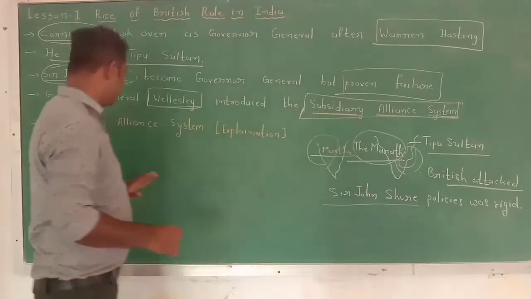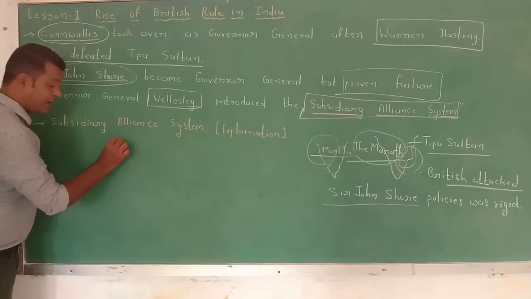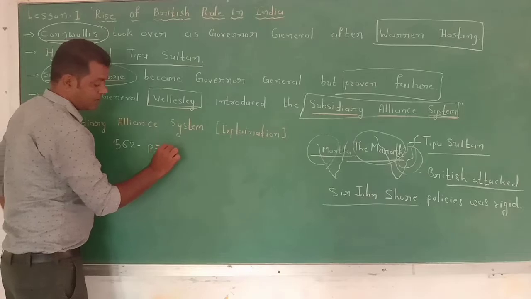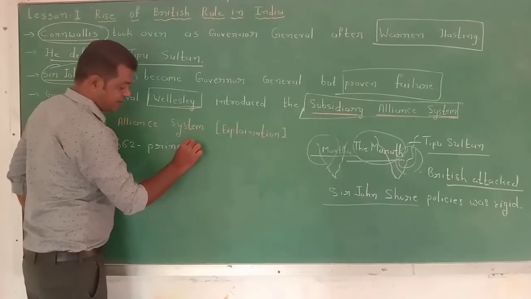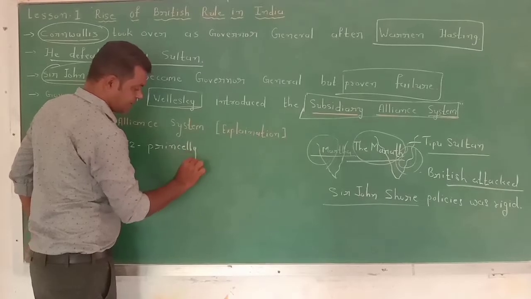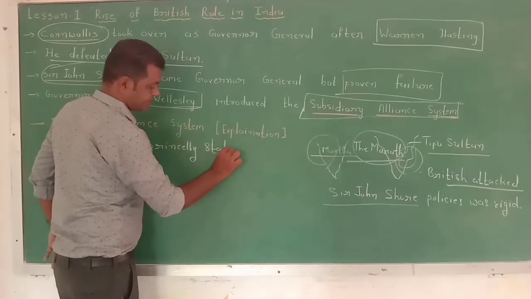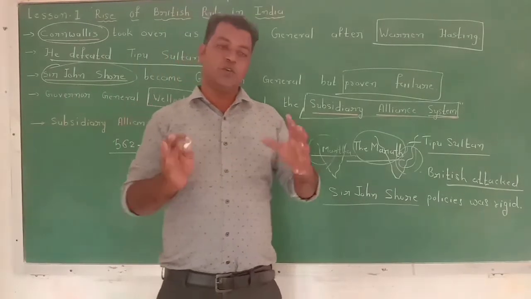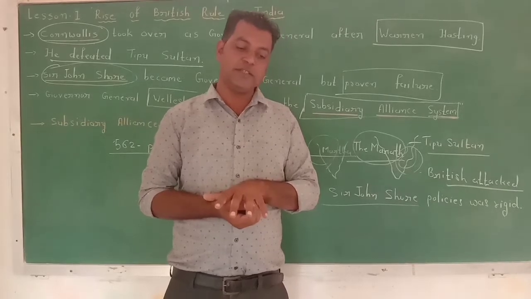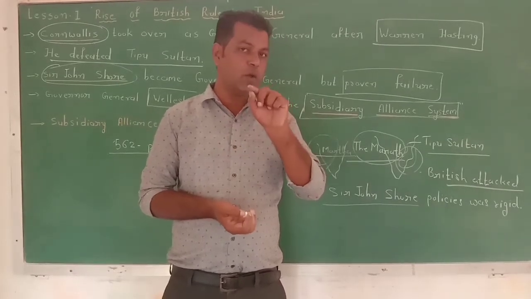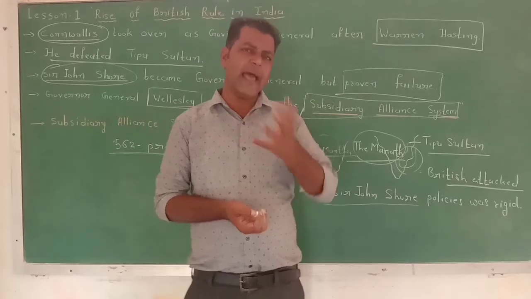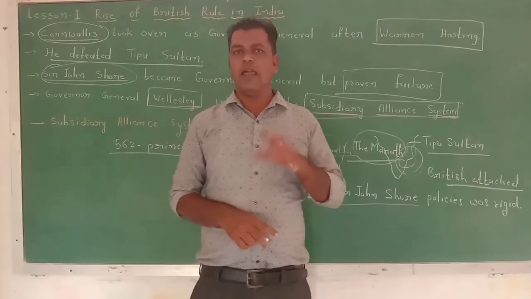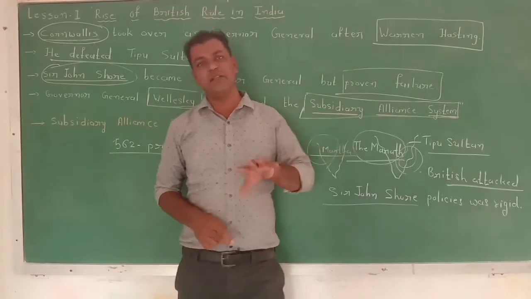As we know, India was divided into 562 princely states. All these states were not united, and they had economic issues, social issues, and political issues between each other, and they weren't safe with each other.